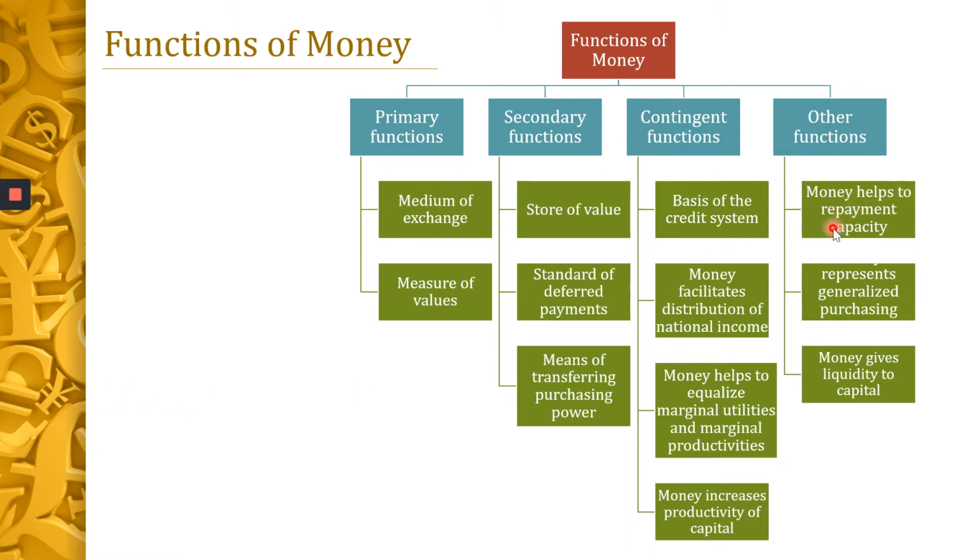Money helps to maintain repayment capacity. Then money represents generalized purchasing power. Money gives liquidity to capital. So these are the other functions of money. So under this, money helps to maintain repayment capacity.